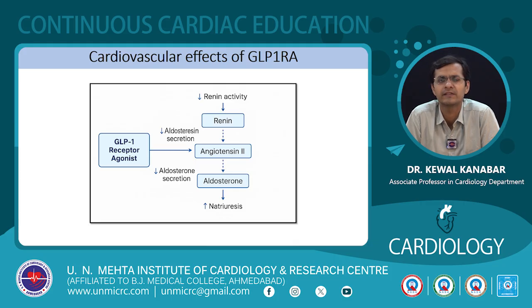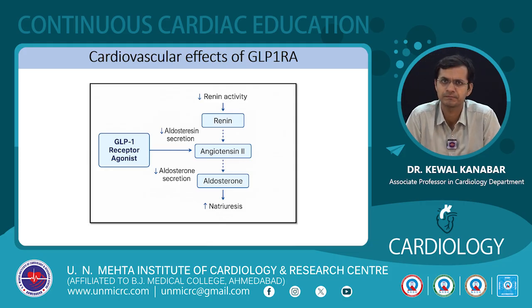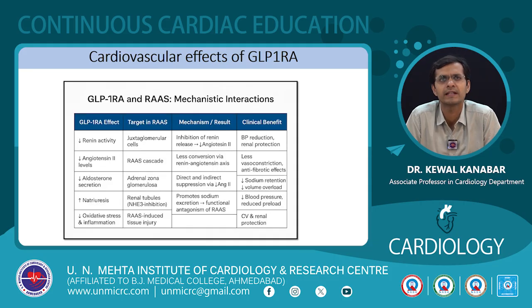They decrease the renin activity, reduce the secretion of renin, and because of decreased renin, we have decreased aldosterone and angiotensin levels, and we also have promotion of natriuresis, right? In the juxtaglomerular cells, it reduces the renin, and hence it also reduces the angiotensin 2 levels, and because of the low angiotensin 2 levels, it also reduces the aldosterone secretion and causes natriuresis.